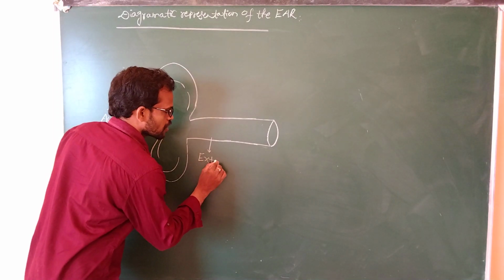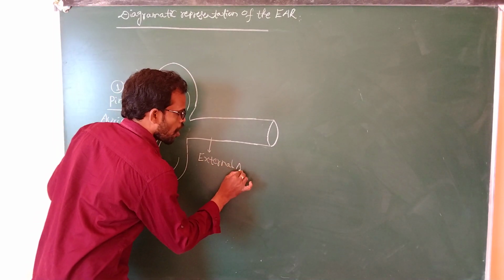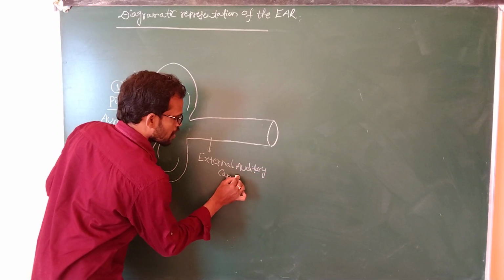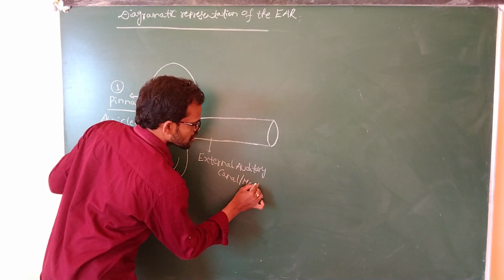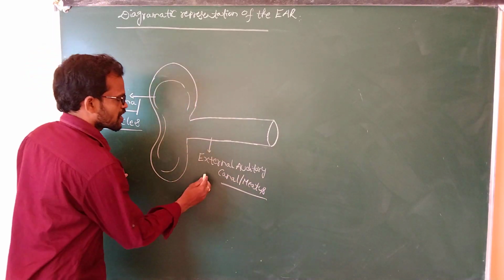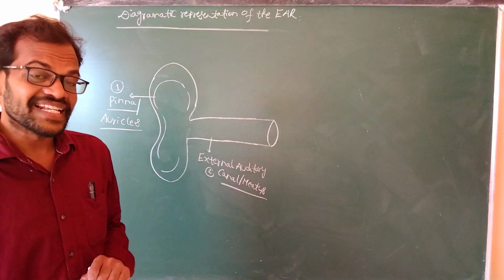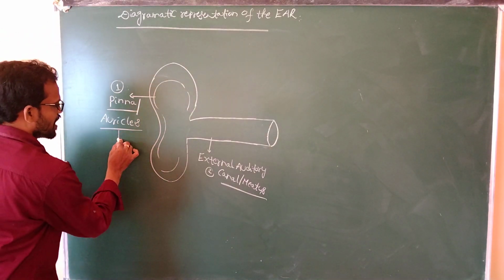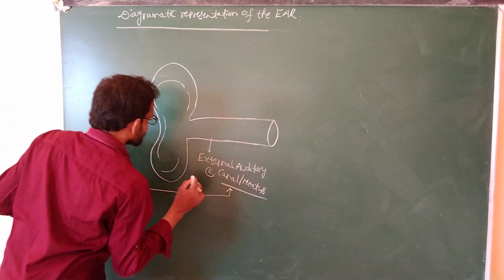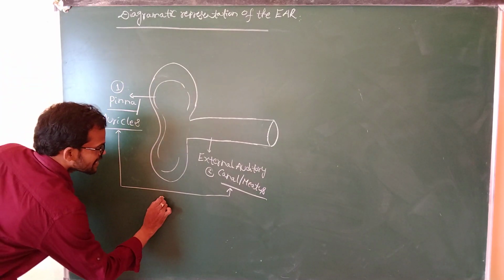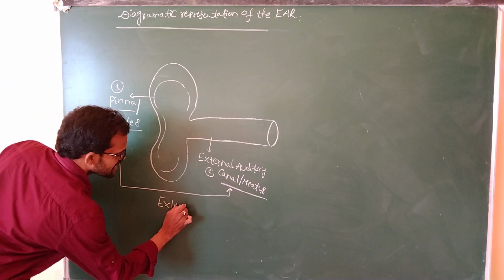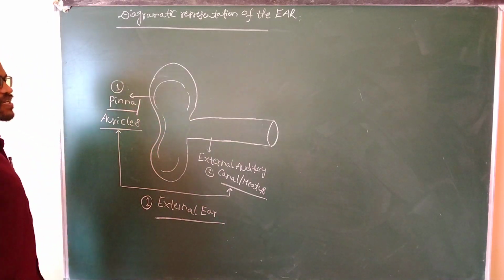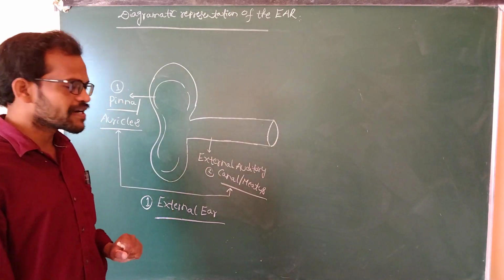It opens into the external auditory canal, also known as the external auditory meatus. It is the second part of the external ear. The pinna and external auditory canal make up the external ear.